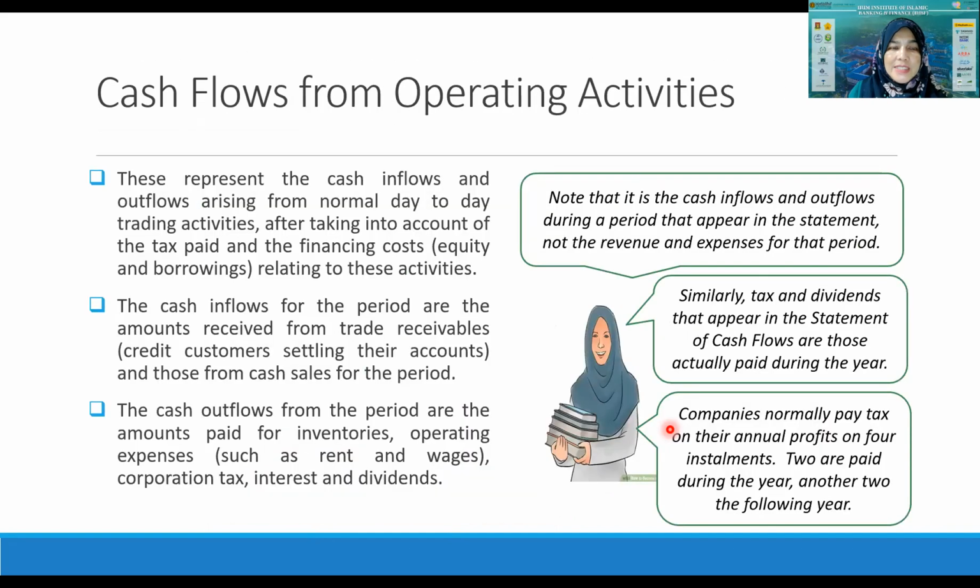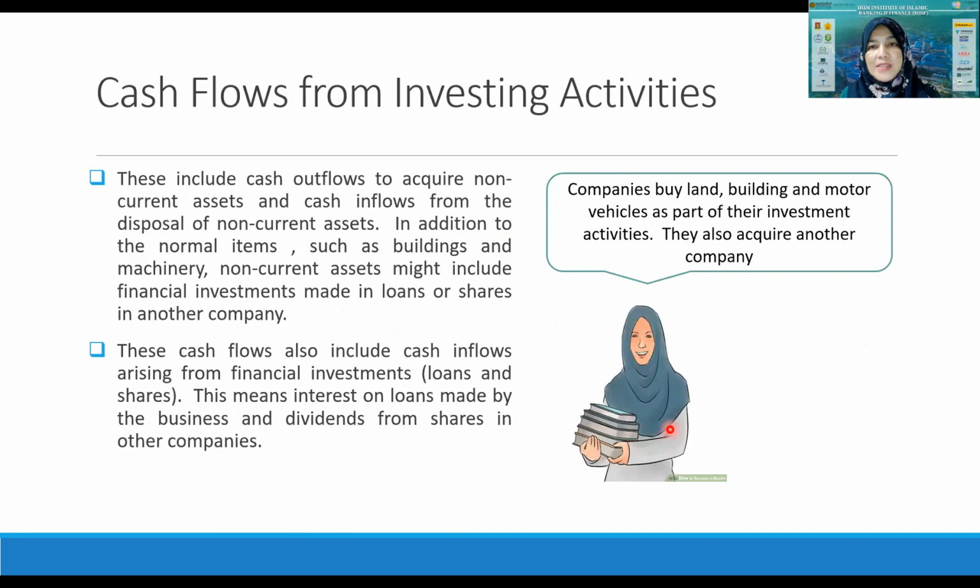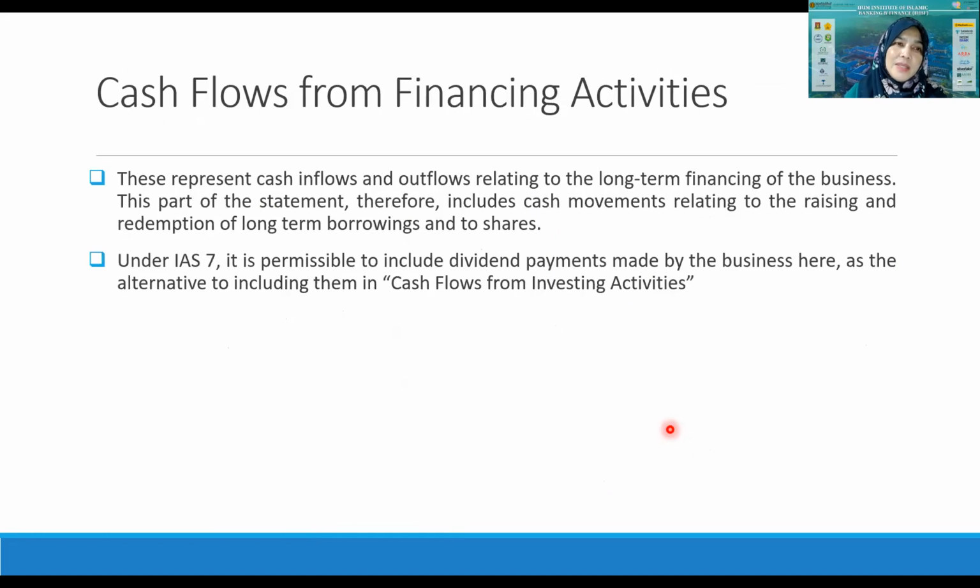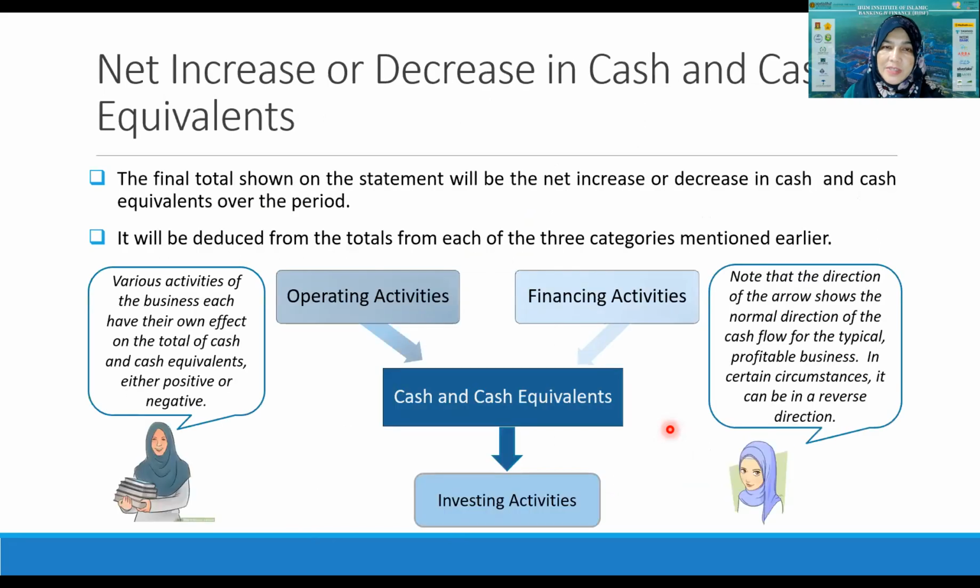All right, this explains further what is meant by cash flow from operating activity and cash flow from investing activity. I explained to you while I went through the statement of cash flow for Nestle. And then this is cash flow from financing activities.